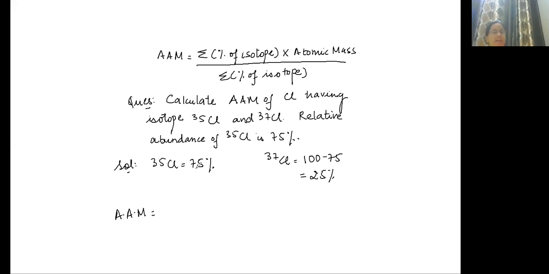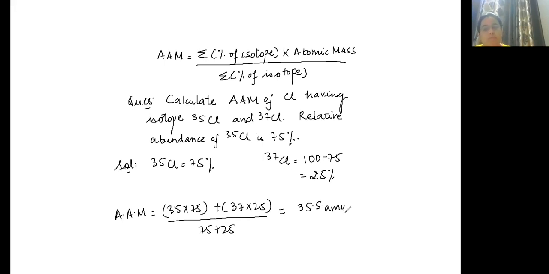Mass number into relative abundance, 35 into 75 plus 37 into 25, divided by total percentage, that is 75 plus 25, which is 100. On solving this, you will get 35.5, and this is atomic mass. So what will be the unit? Unit will be AMU.